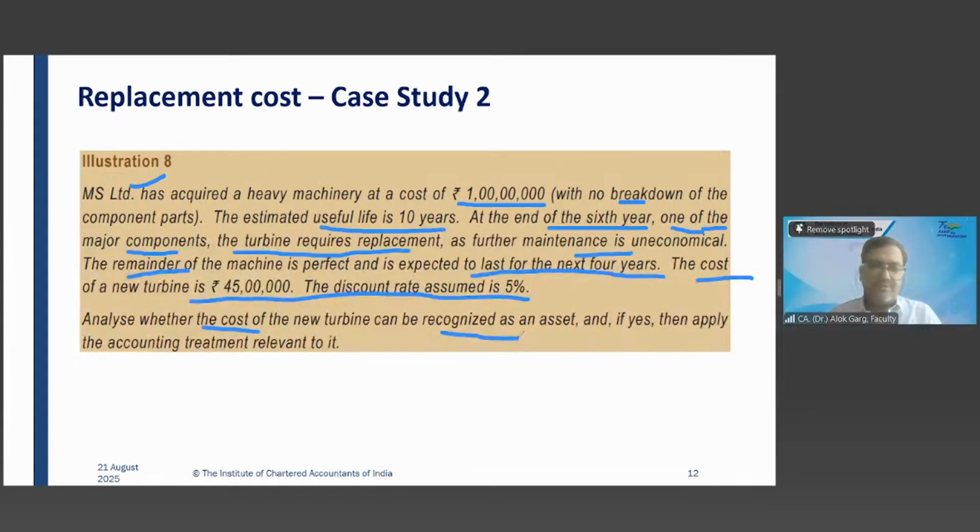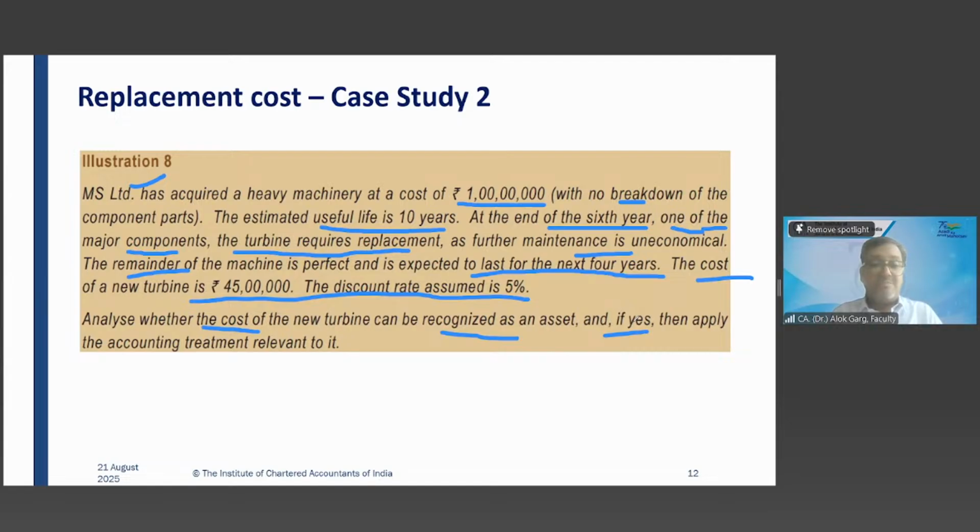What should we do? We need to capitalize, sir. Yes, we need to capitalize. And if yes, the first question was, will you capitalize the cost of the new turbine or charge it to expense? So you told me we should capitalize this turbine cost. And if yes, then how to apply it?